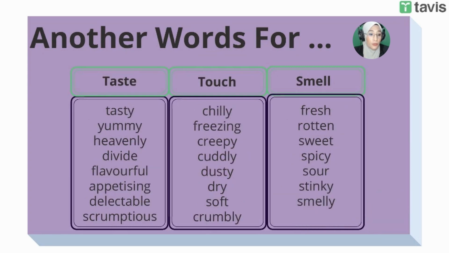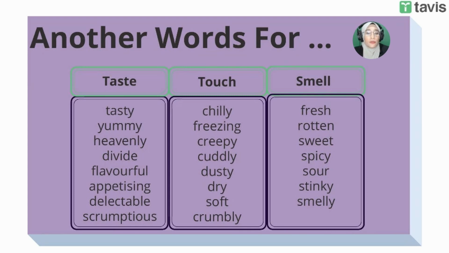Other words for your senses. If you want to use something to do with your taste, you can say tasty, you can say yummy, you can say heavenly. The chocolate cake is heavenly, right? So there you go. You can also say appetizing or delectable.